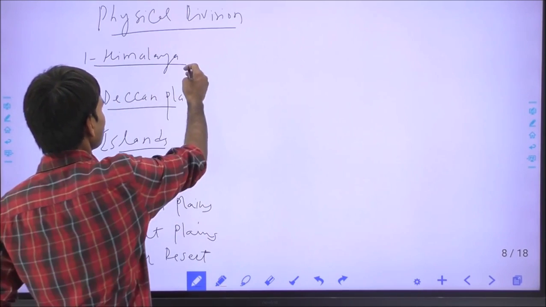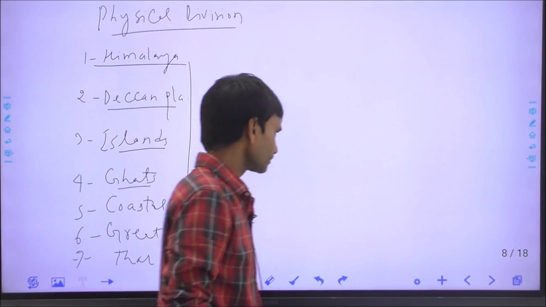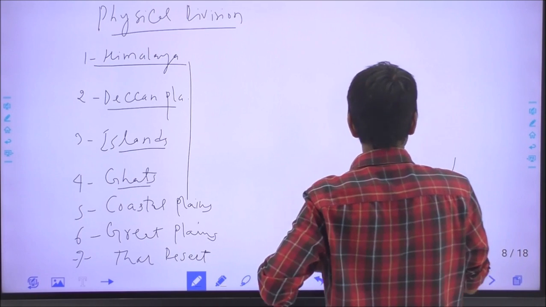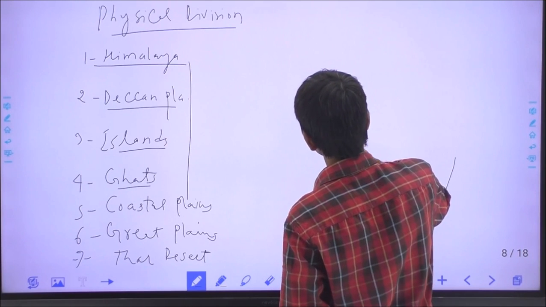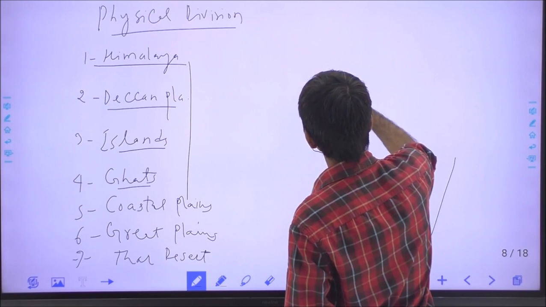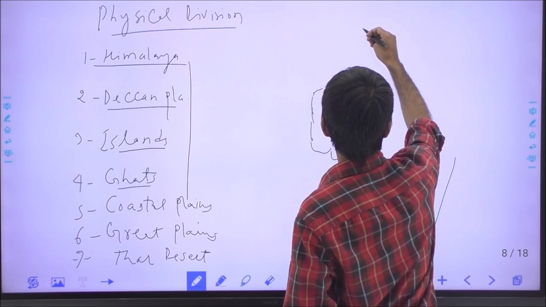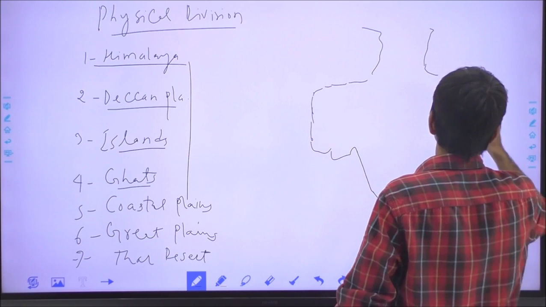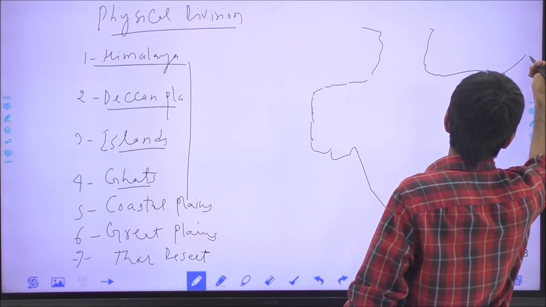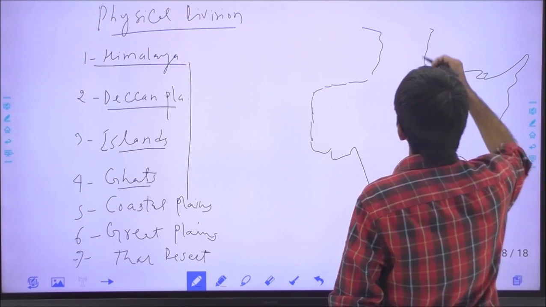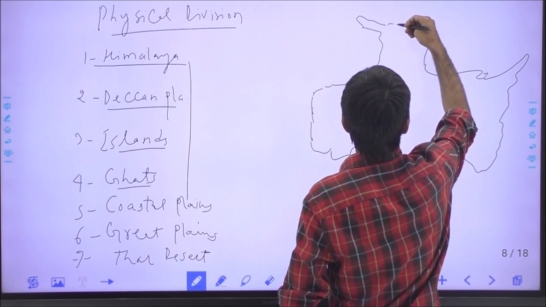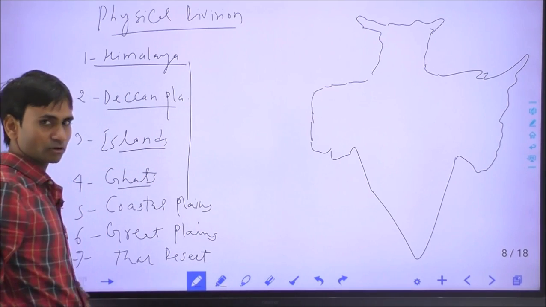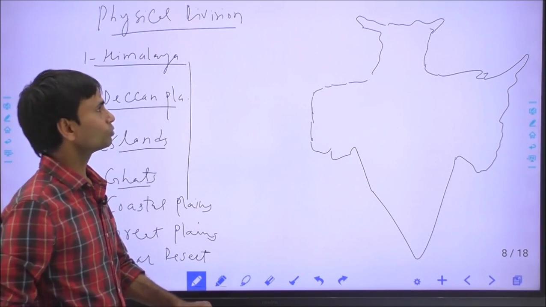Okay, now first we will discuss the Himalayas, and here the map of India becomes more important. So we will draw the Indian map and we will locate the different positions of the Himalayas. Now some important information about the Himalayas in very short, in a question answer form.